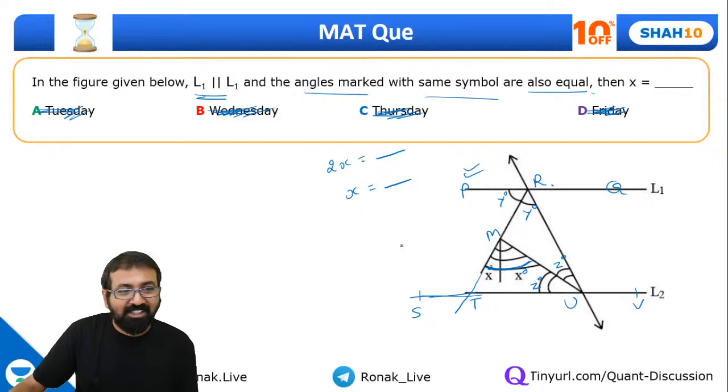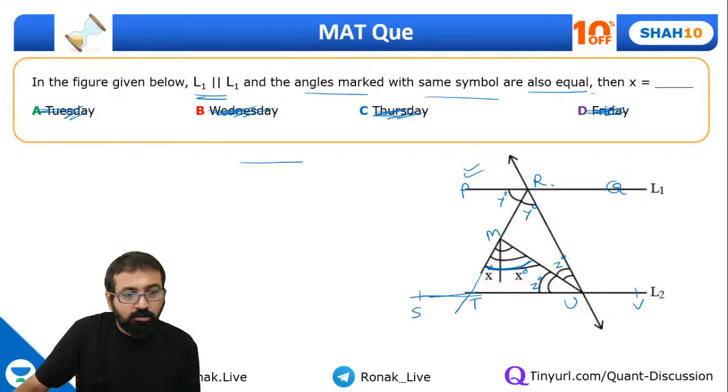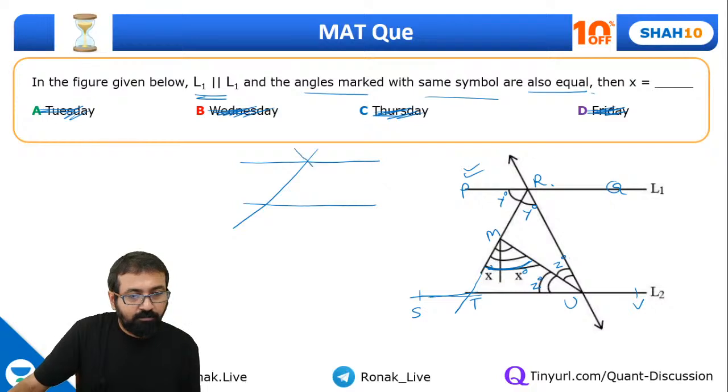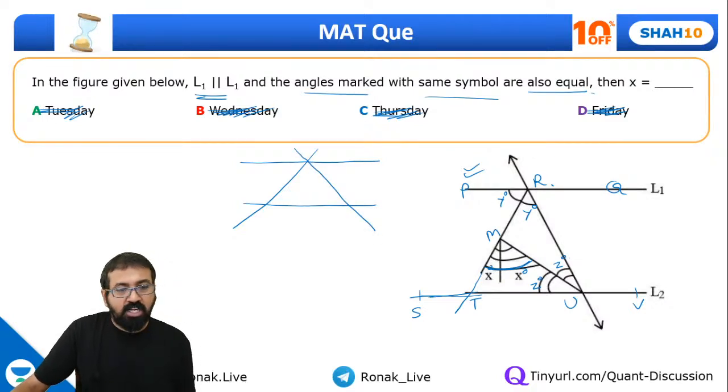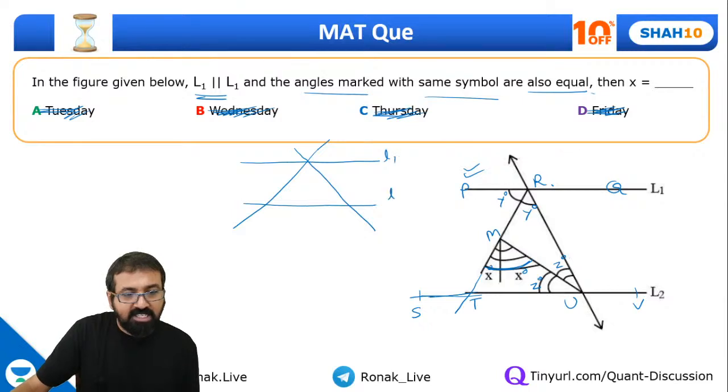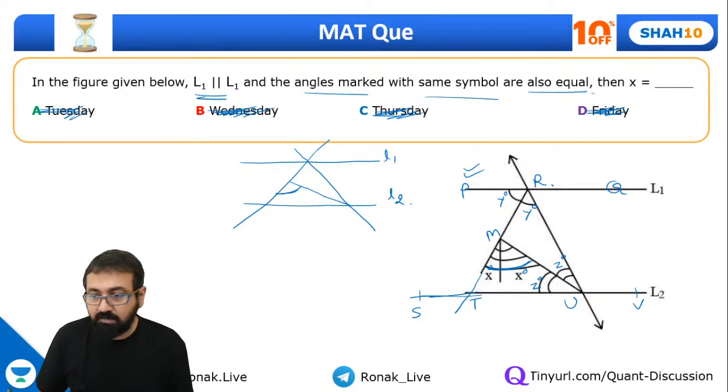Looks like a slightly complicated figure, but it's not that difficult a question, by the way. So let me just simplify in case you're not able to figure things out. This is how the situation is. There are two transversals, because these are two parallel lines, L1, L2. And there is one more line that we have connected over here. We need to find out basically this angle, so half of that is x.